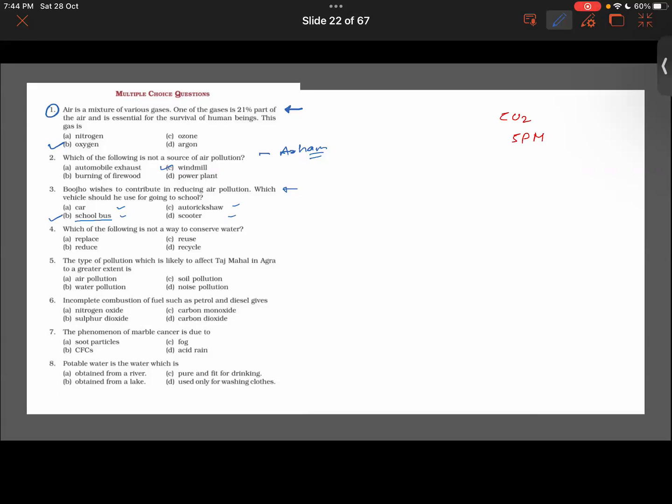Arham, next question. Which of the following is not a way to conserve water? Replace water. How can we replace water? There is no alternative to water on earth. Okay, next question, Arhan.